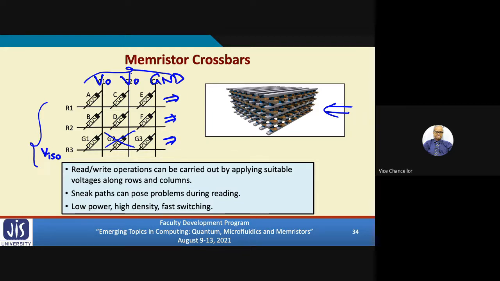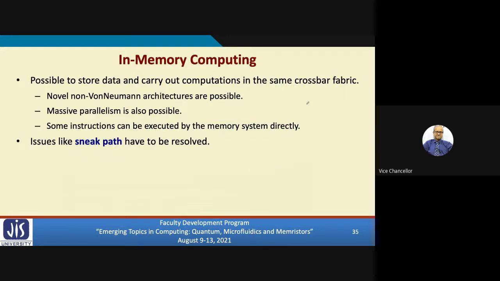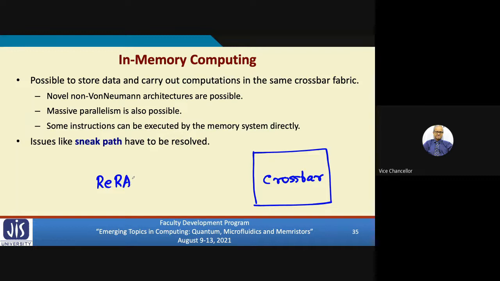Okay. Now, the interesting thing is that we have a technology. Let's say we have a memristor crossbar. Here we can store some information when we are using it as a conventional memory, resistive RAM.